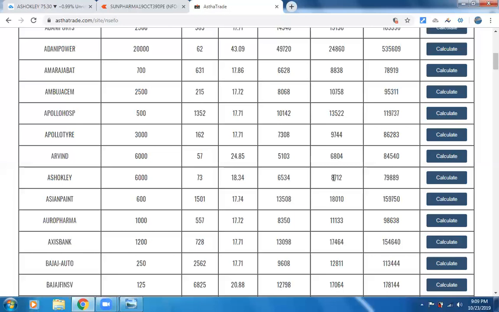Astha gives, as I mentioned, the leverage, that is the margin that is needed to trade Ashok Leyland is 8,700 rupees, and if you have just 8,700 rupees in your account, you can write one lot of Ashok Leyland, and the brokerage charge per lot is the same, 40 rupees for the whole trade.